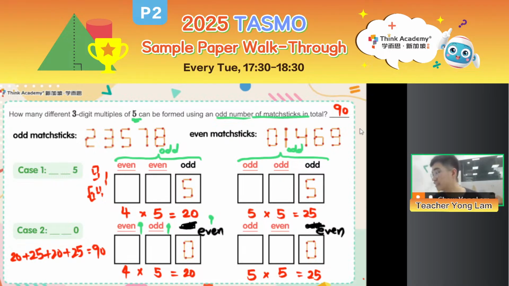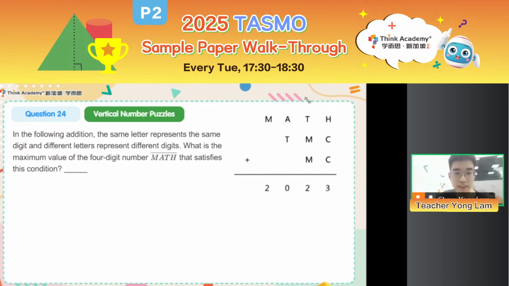And like some of you have mentioned, odd plus odd plus odd is odd. So you have to remember your odd and even number properties. So this is question 23. Let's move on to question 24.